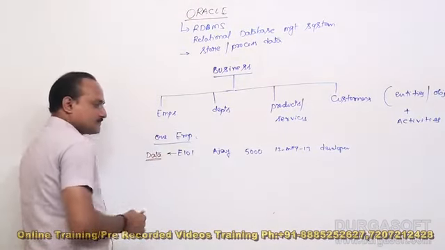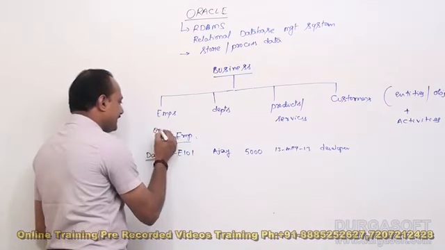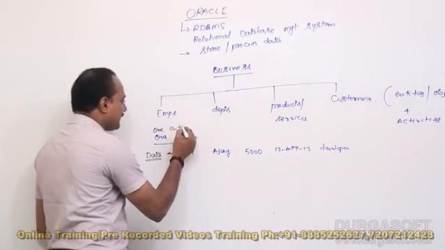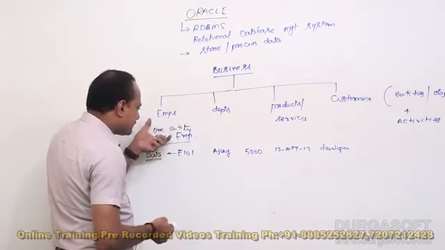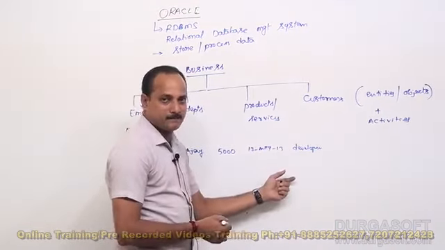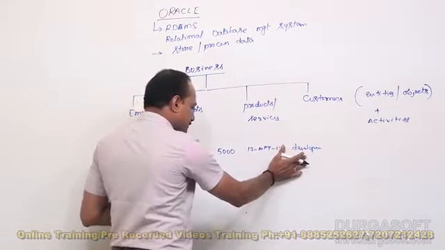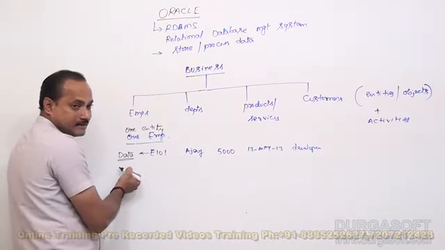Remember, the information of one employee is called one entity. You are considering only one entity. So each entity in your business has some data. The collection of information of any one entity is called data.